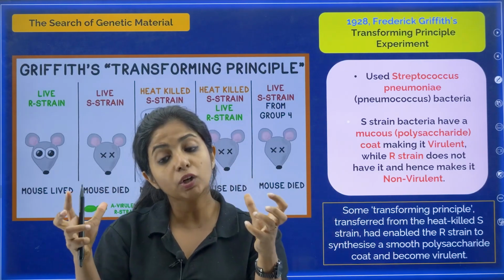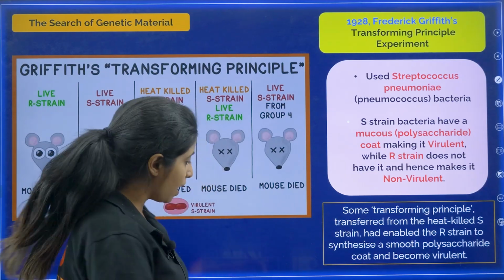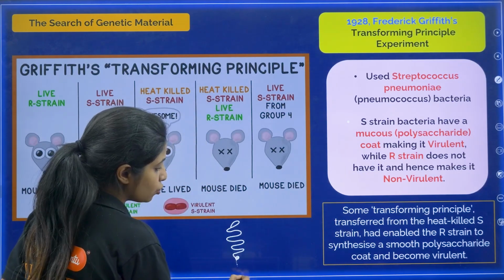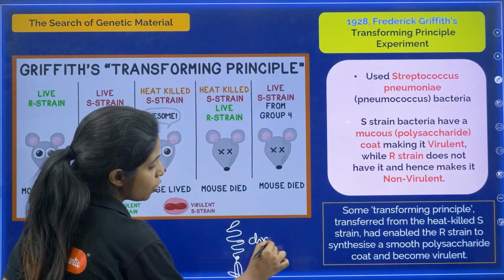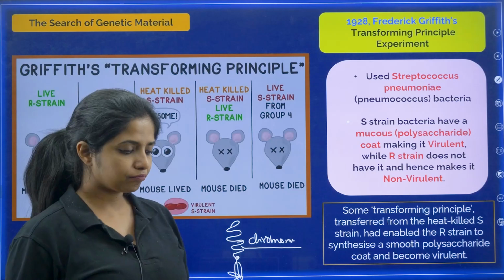Now the chromatin, when it gets more condensed, what do you call it? You call this a chromosome. When the chromatin gets more condensed, you will call this structure what? A chromosome, my dear children. Okay, now that was there.